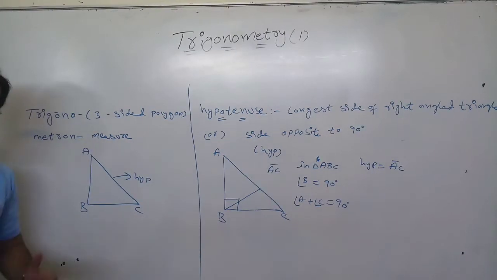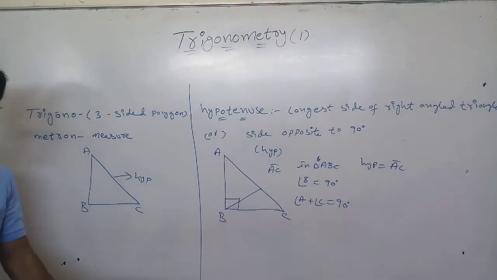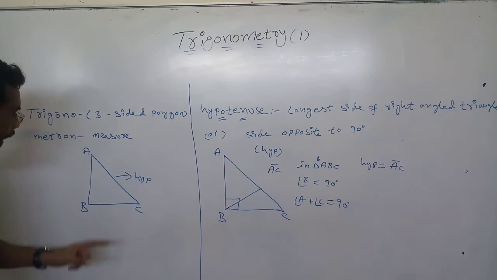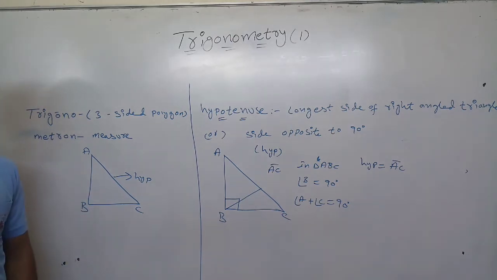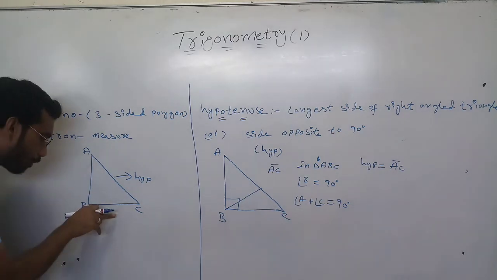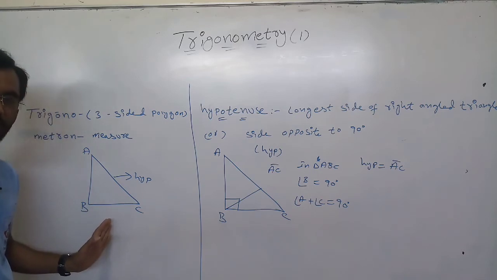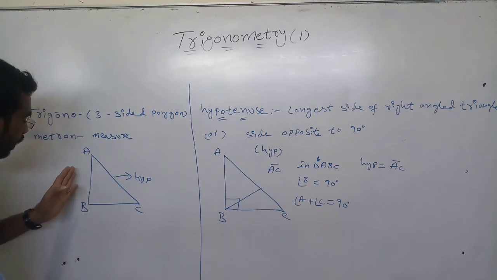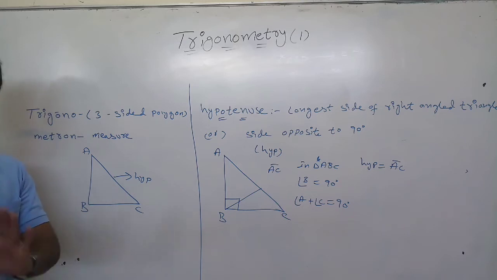Most of the students will always take BC as base, or adjacent, and AB as opposite, and some will take the other way around, but it is totally wrong.